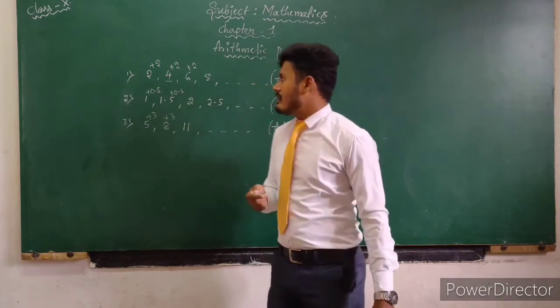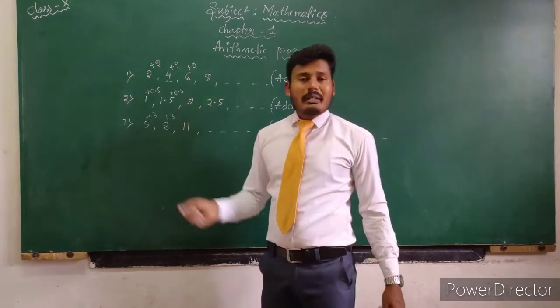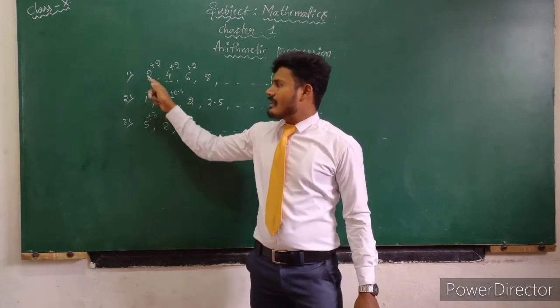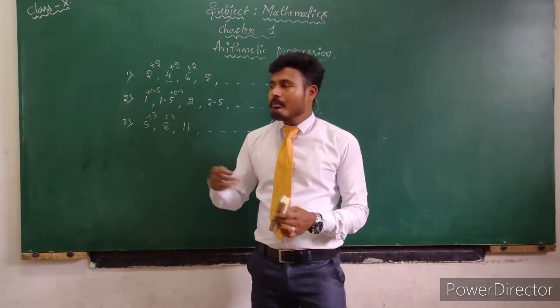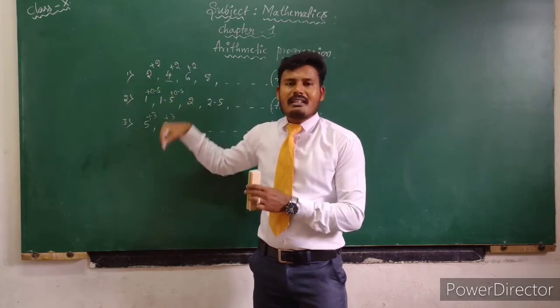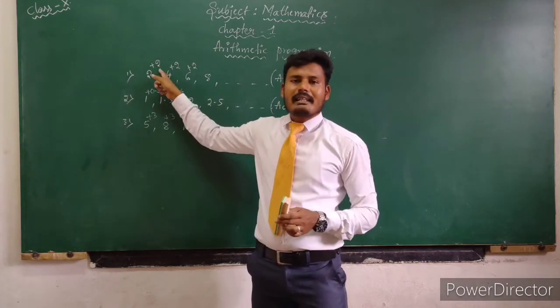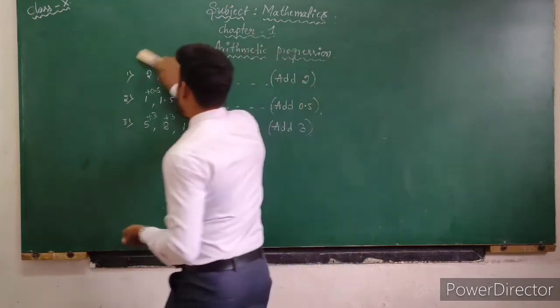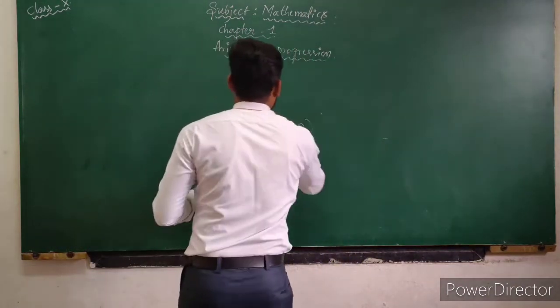Once again I can repeat that definition. An arithmetic progression is a sequence in which each term is obtained by adding a fixed number to its preceding term. We get the succeeding term, and this is called an arithmetic progression. So carefully observe the definition of arithmetic progression here.